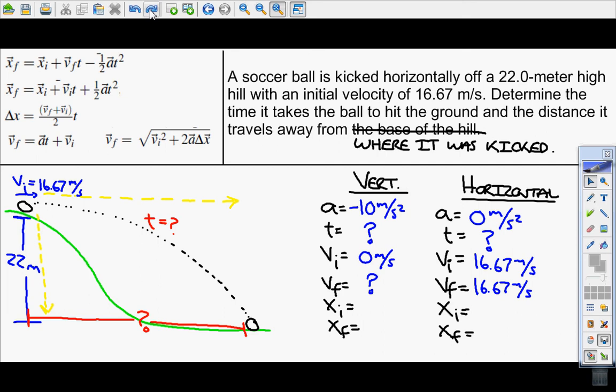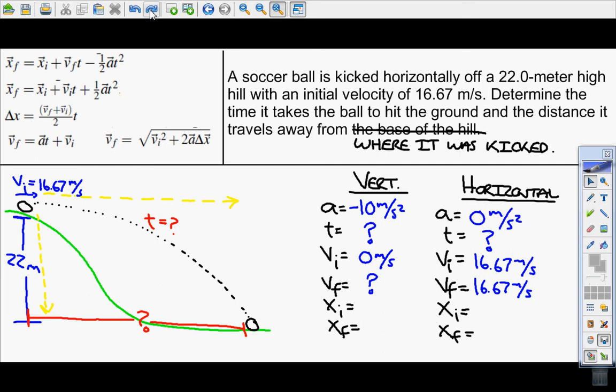The best way to think about the horizontal movement of an object is to imagine what it would do in space, where there's no gravity and there's no air resistance to slow it down.